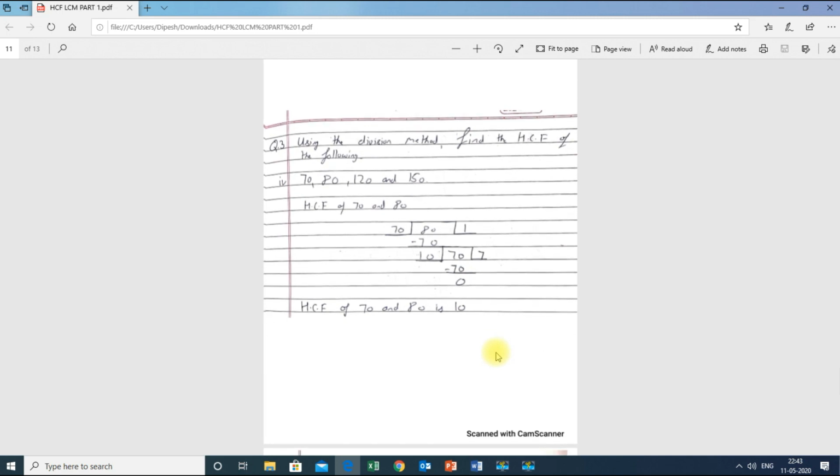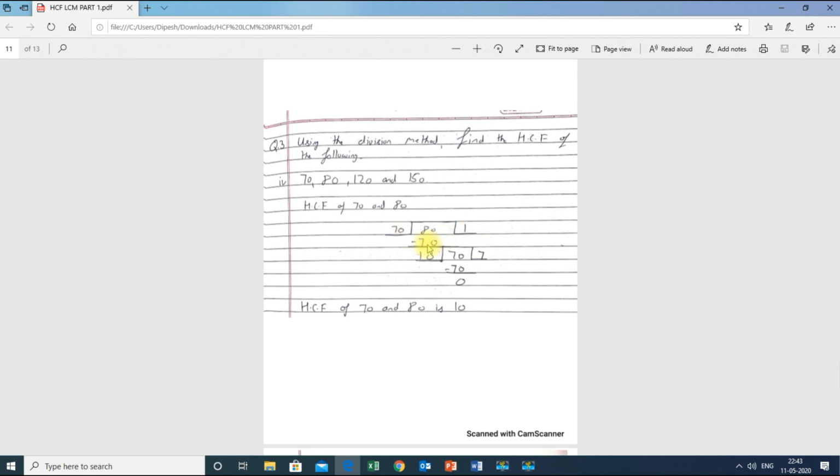Now again, division method. So using the division method, find the HCF of the following: 70, 80, 120 and 150. It is one of the easiest sums. So what I will do is take two numbers at a time, as there are 4 numbers here. I have taken 70 and 80. I will write 80 inside and 70 outside.